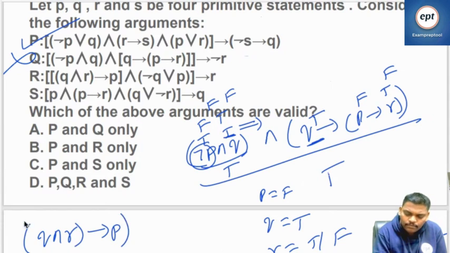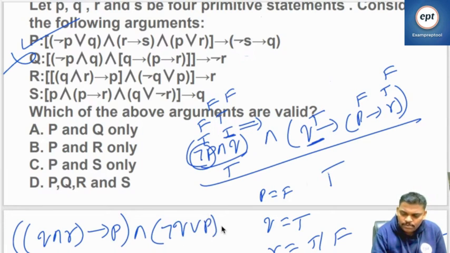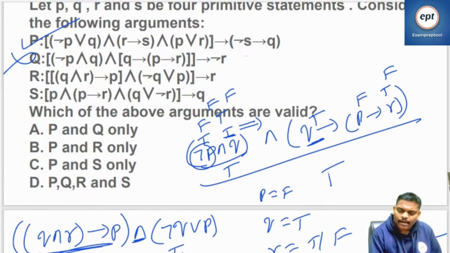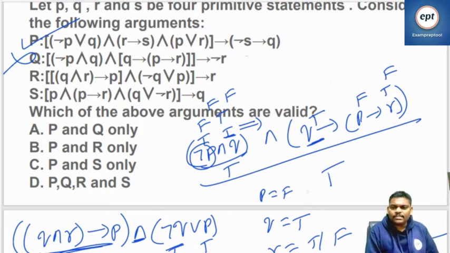RP and so on. Similarly you go here. So true, true. I think it's the AND operator, right? Fine. So let me go one by one now. R operator. What is the answer? True, true. True, false. False, true. So like that you keep on verifying. So what is the answer here?